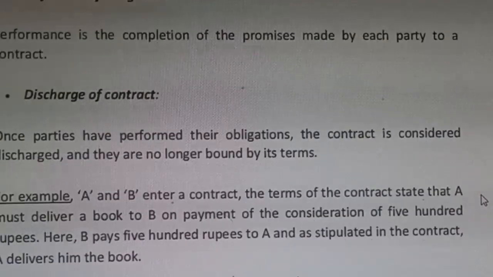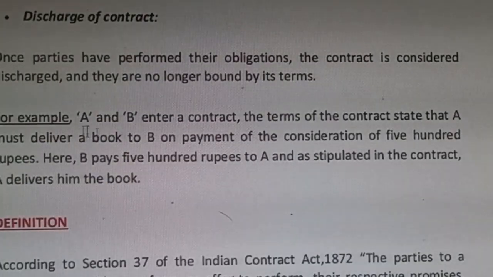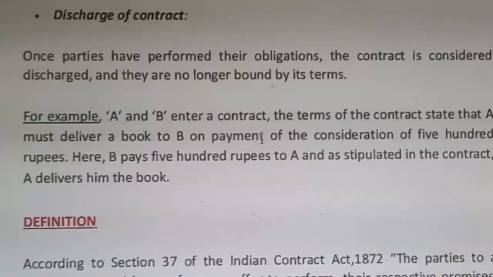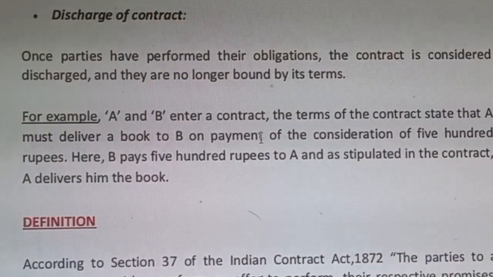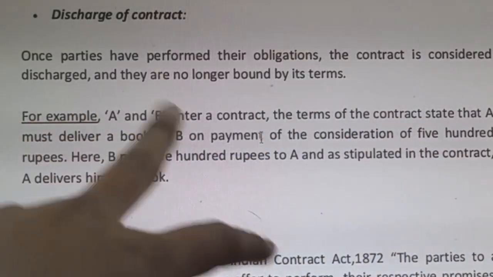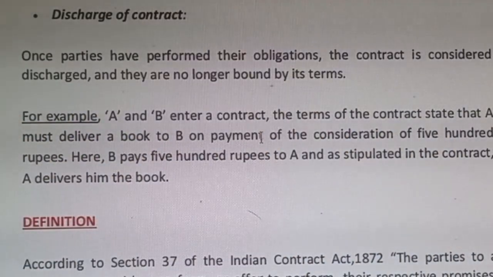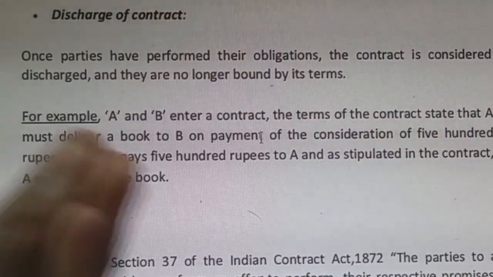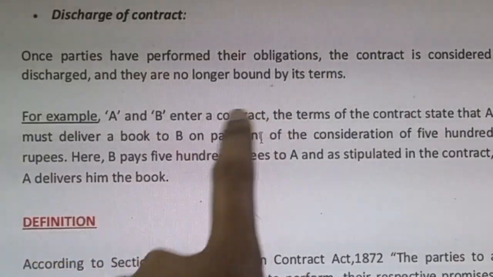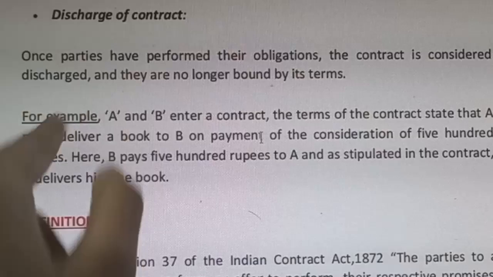For example, let's see an example here. A and B enter into a contract. A is a person and B is a person. Both are entering into a contract. The terms of the contract state that A must deliver a book to B on payment of the consideration of 500 rupees.